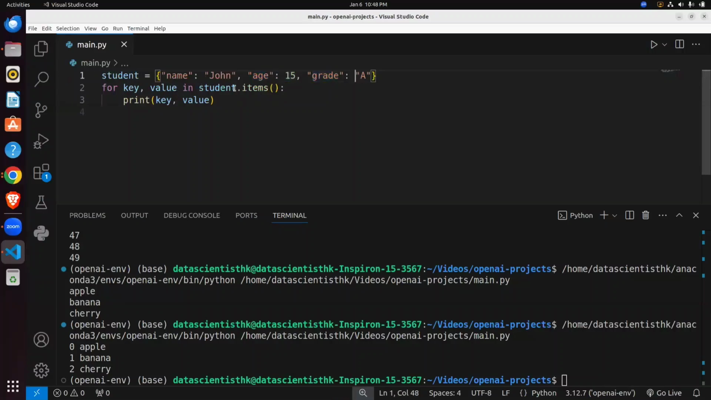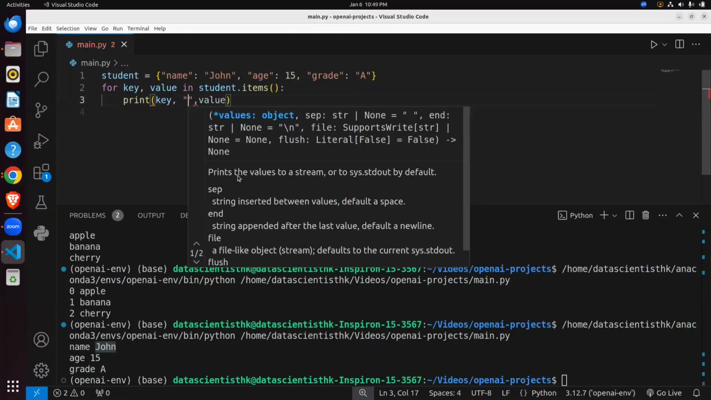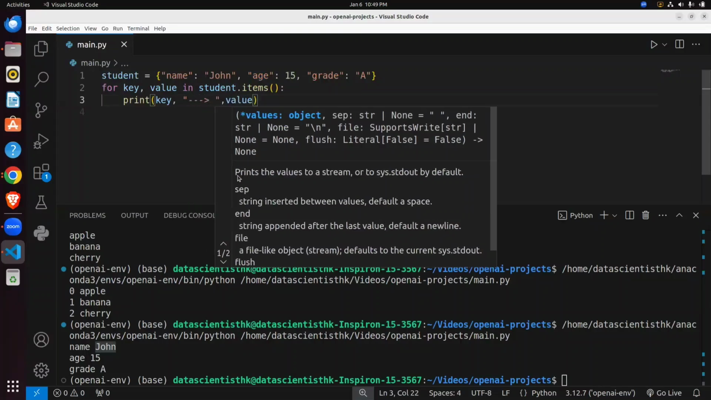Okay, then to iterate over the dictionary, we use items. It returns two things, key and value. Key is the left side one and value means the right side one. So I just run this code. You can see here in the terminal, name is the key and John is the value. So name is the left side and John is the right side. So it's key and value. I think you understood.